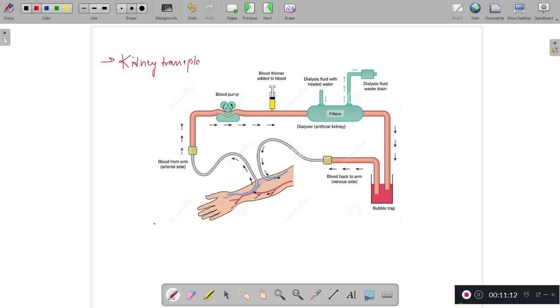But a kidney transplant is not an easy process, and that is why the artificial kidney is there. Artificial kidney means where the toxic substances are removed through a mechanism which is called dialysis.